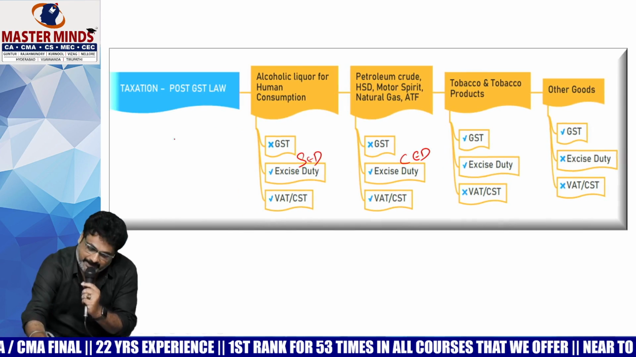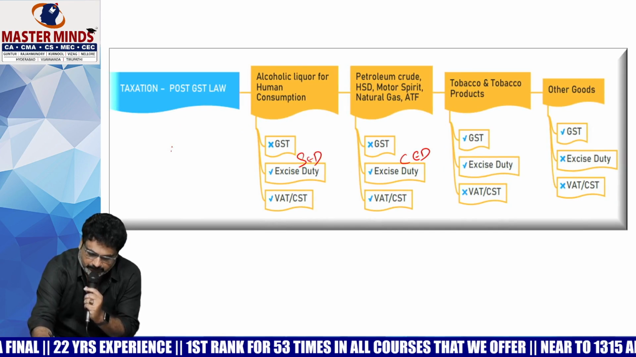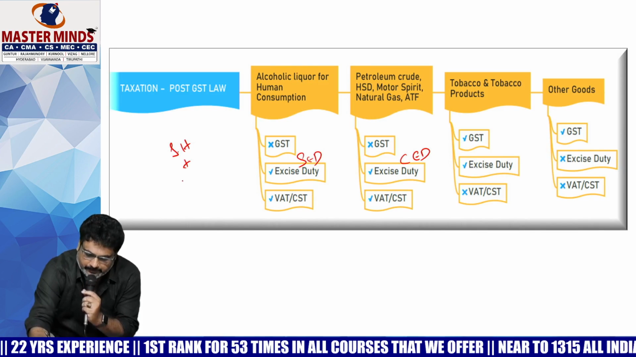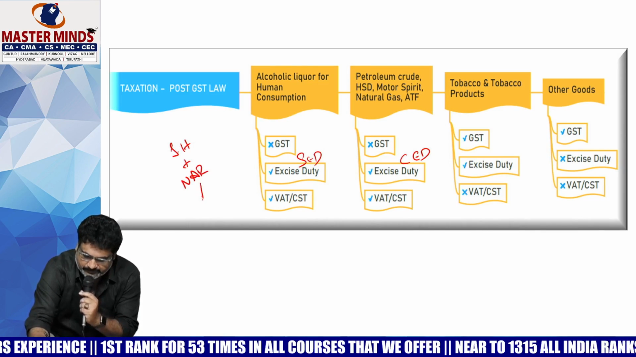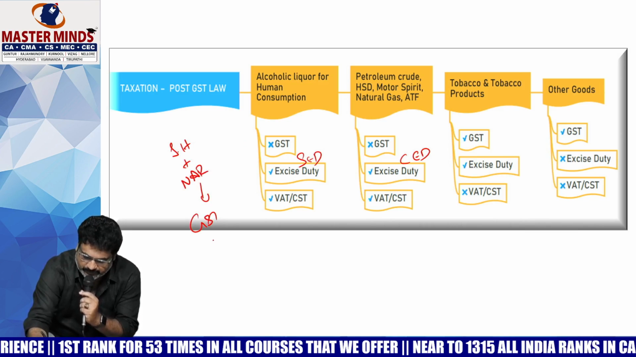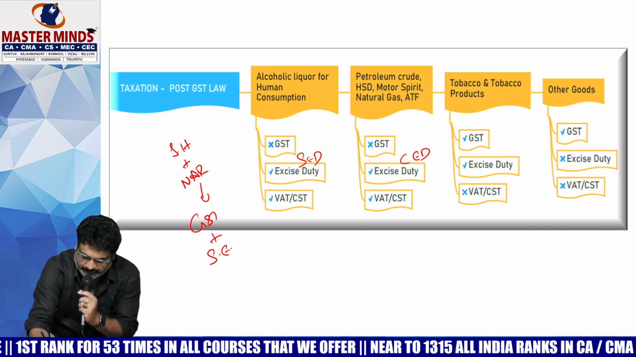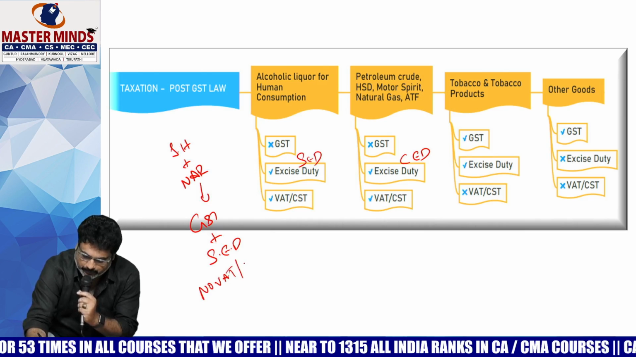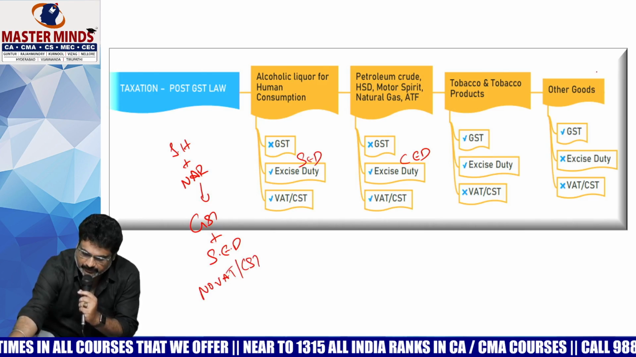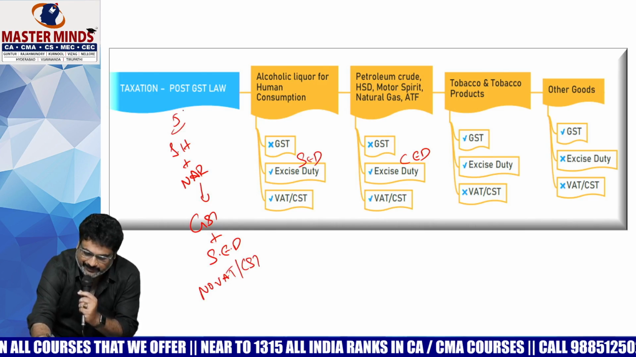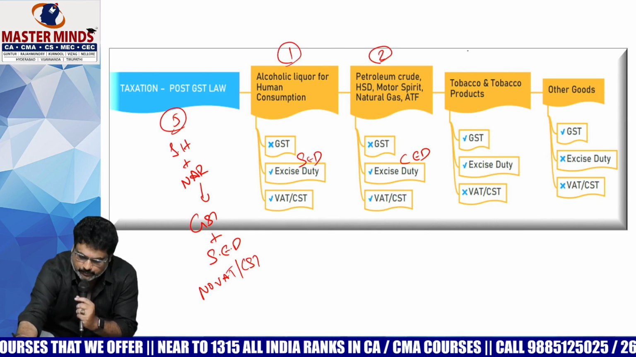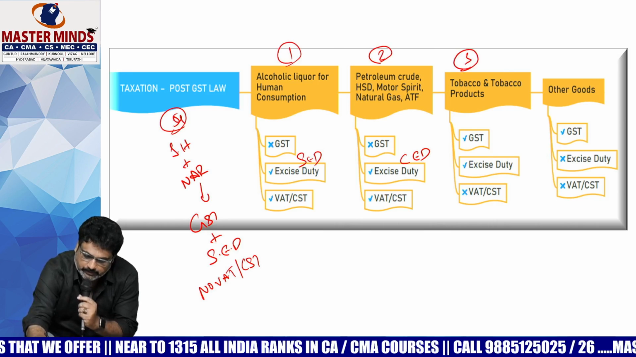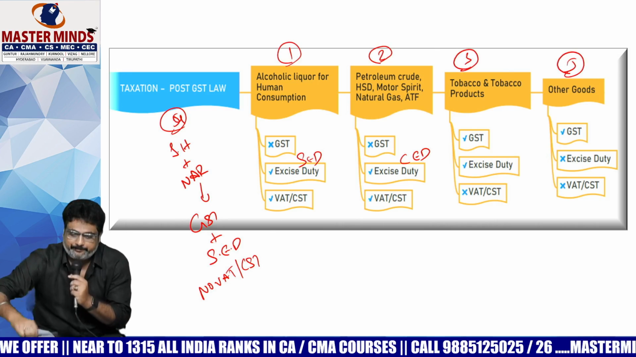I want to add another thing also here, that is Indian hemp and narcotics. On that there is GST plus state excise duty, no VAT or no CST. This is 1, 2, 3, 4, fifth one I need to add. 1, 2, 3. This can be 4 and this can be 5.